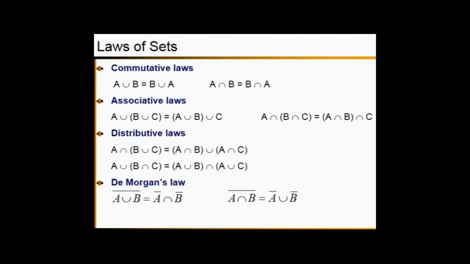You can apply the same thing by changing the operations as given below. It says A union (B intersection C). According to the law, you need to identify two pairs. The first pair: the event outside the bracket with the symbol, that is A union.